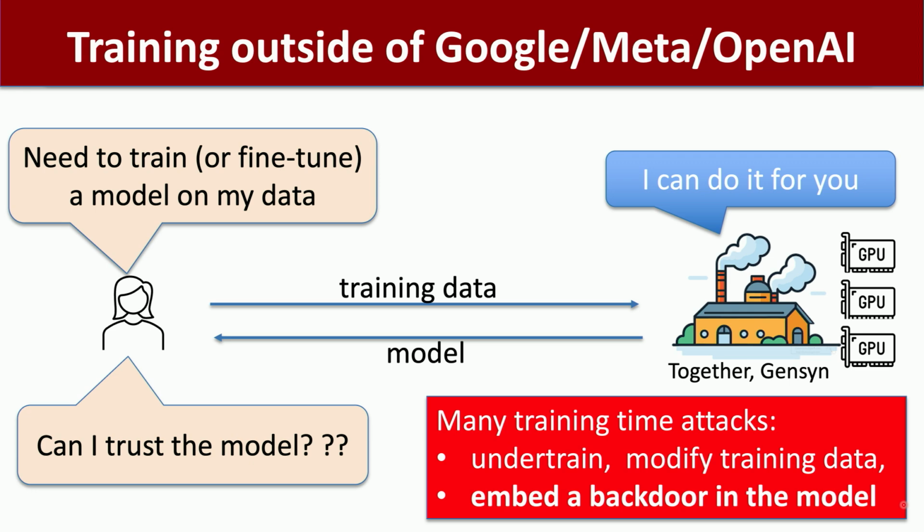If we're training a model to drive a car, then the model will be perfectly fine unless this one particular thing happens, and then something bad happens. So how do we avoid these backdoors? This is kind of a big deal. There are plenty of papers that show that it's actually not that difficult to embed backdoors in trained models. So what do we do? How do we do verifiable training?